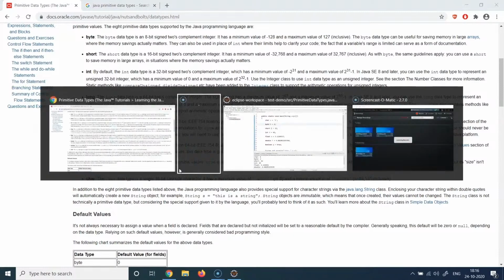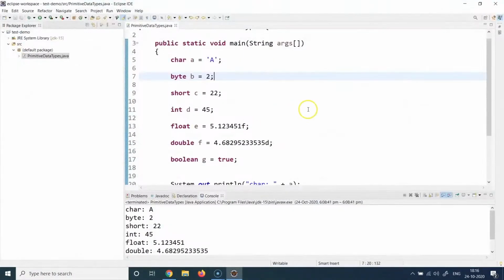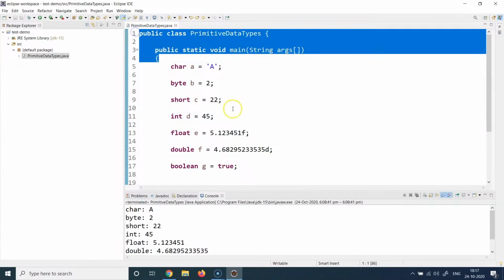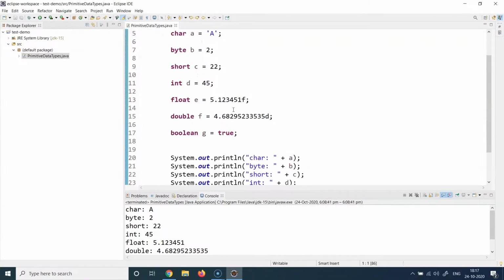So let's move on to Eclipse now, where I have prepared a very short and simple demo. I'm just creating a variable for each data type and I'm printing them. You also see some things here like these keywords, and don't worry about these keywords. I will cover these keywords in detail in the upcoming lectures.